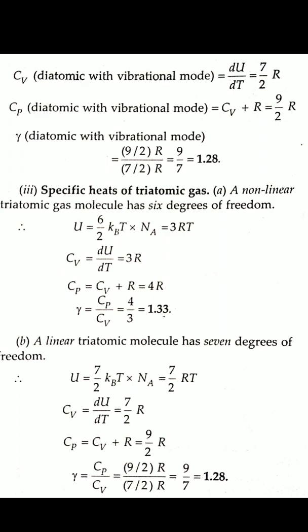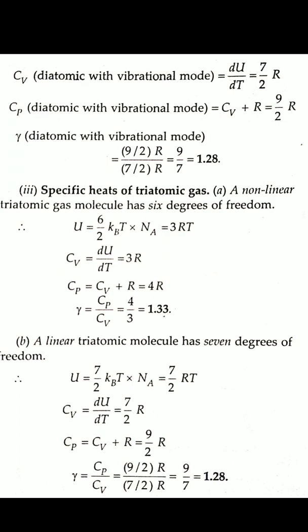Now for a triatomic gas, there are also two cases: one is nonlinear, another is linear. A nonlinear triatomic gas has 6 degrees of freedom, so U equals 6 by 2 kBT into Na, that is equal to 3RT. Cv equals du by dt, that is 3R. Cp equals Cv plus R, that is 4R. Gamma equals 4 by 3, that is 1.33.